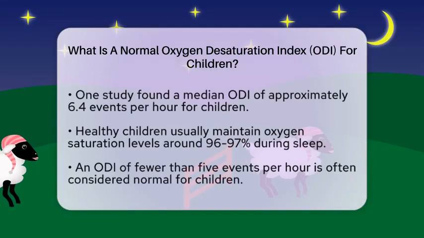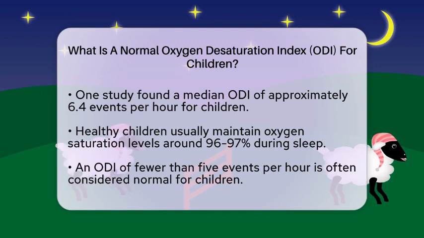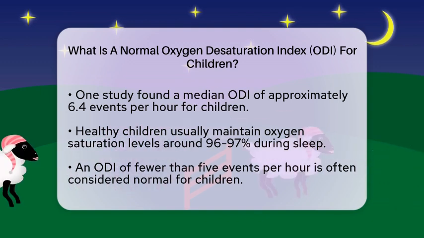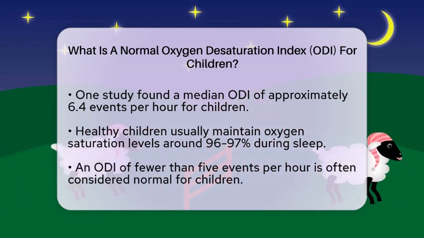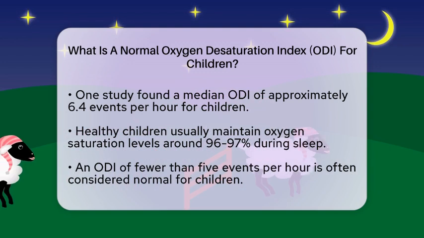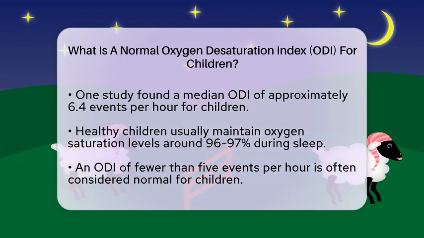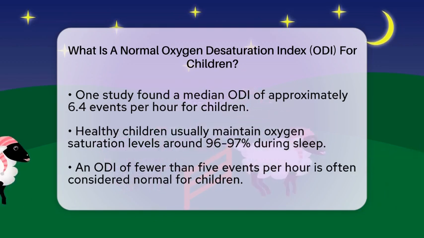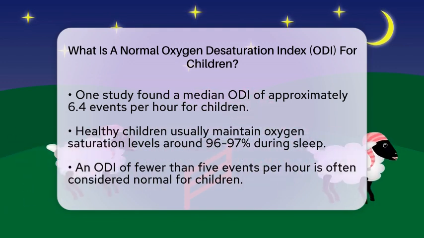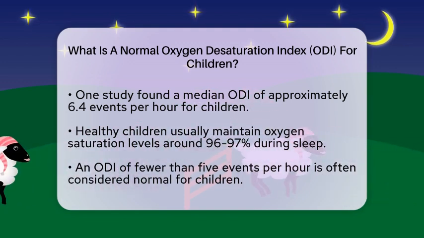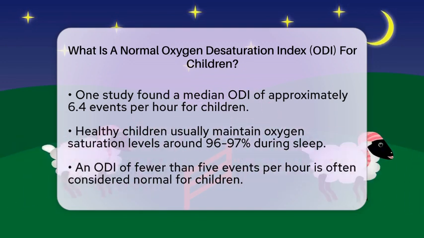An oxygen desaturation index of fewer than about 5 events per hour is often seen as normal for children, although some variation can occur. If the values are significantly higher, it may suggest breathing problems during sleep, such as obstructive sleep apnea. It is important to note that drops in oxygen saturation below 90% during sleep are usually considered abnormal. These cases often require further investigation. Severe drops below 80% are rare in healthy children and usually indicate serious issues with breathing during sleep.